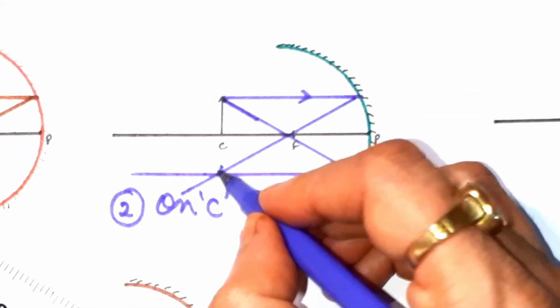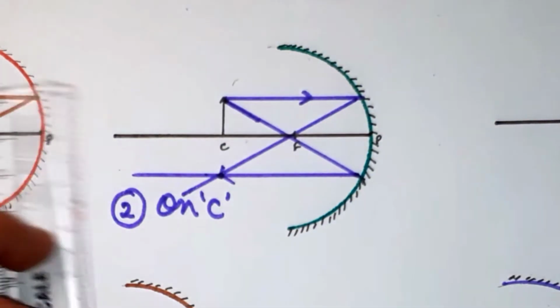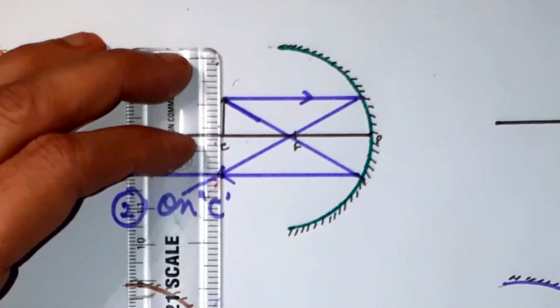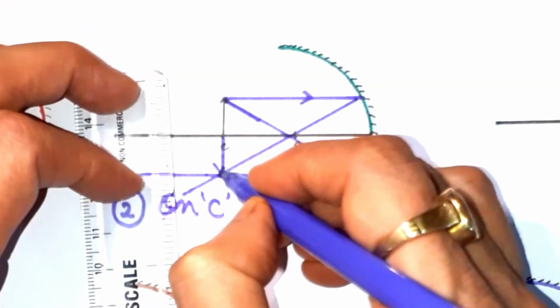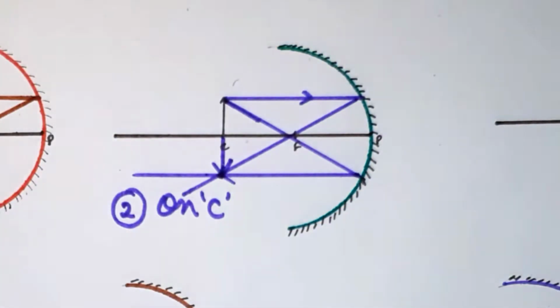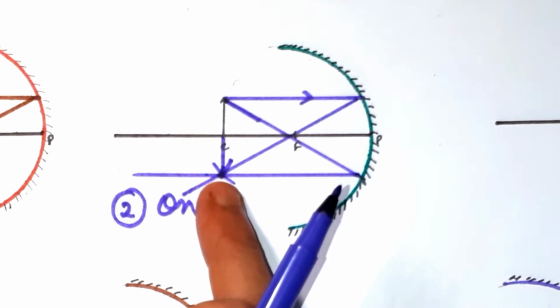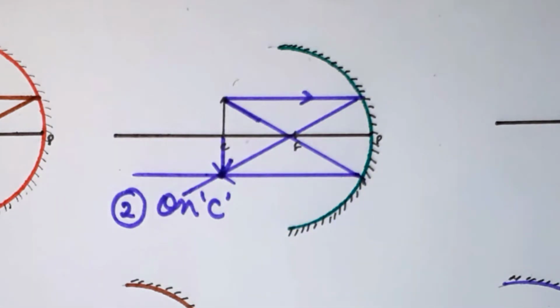So here, this is the point where the rays are meeting together. So the image will be formed here, on the center of curvature. It will be of the same size and it will be real, because both the rays are actually meeting.